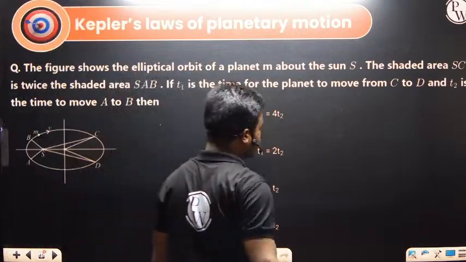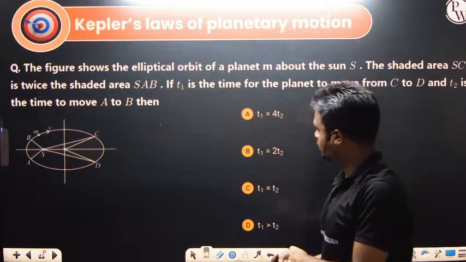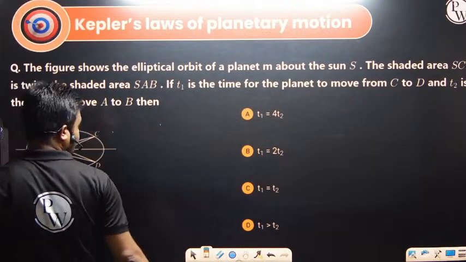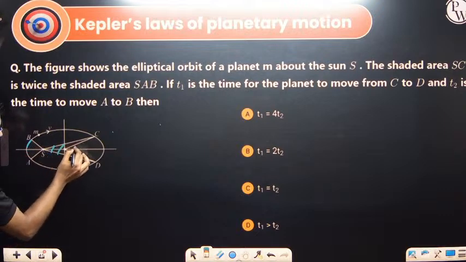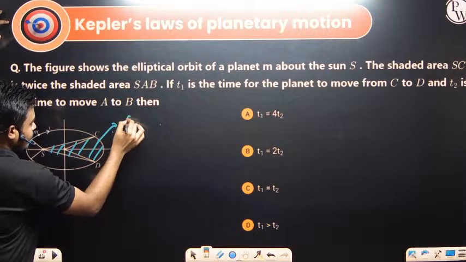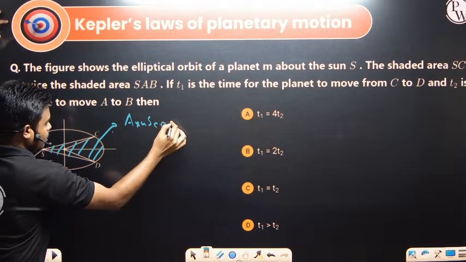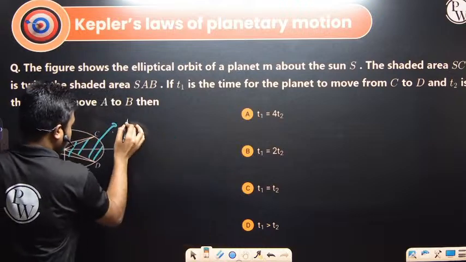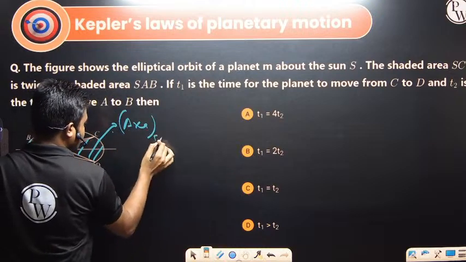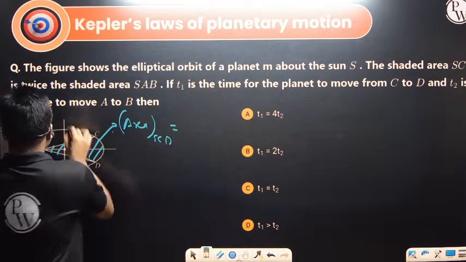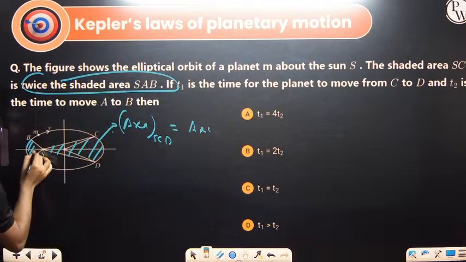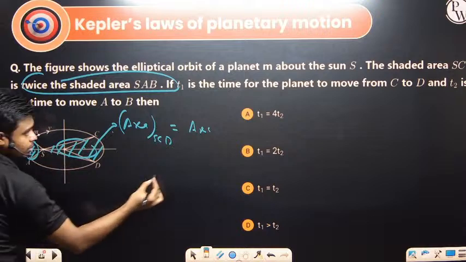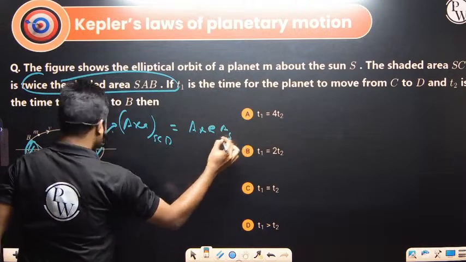So this is the last question of this session. That is Kepler's third law of motion. This is Kepler's second law again. So here, what are they asking? The figure shows the elliptical orbit of planet M about the sun. The shaded area SCD is how many times the area of SAB? It is twice the area of SAB. This area is double of this.